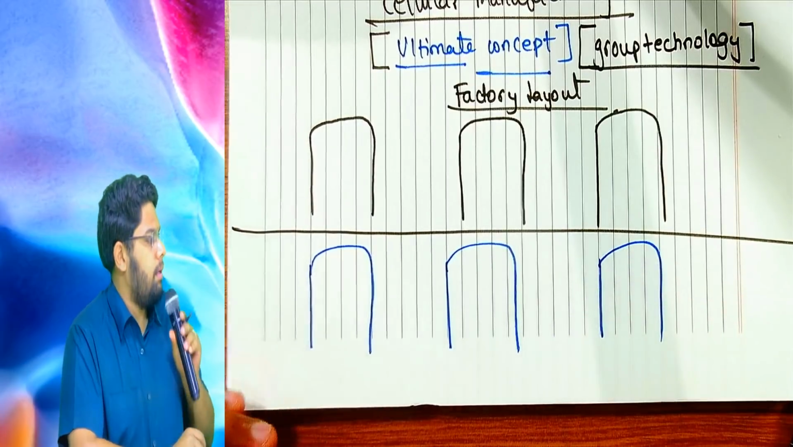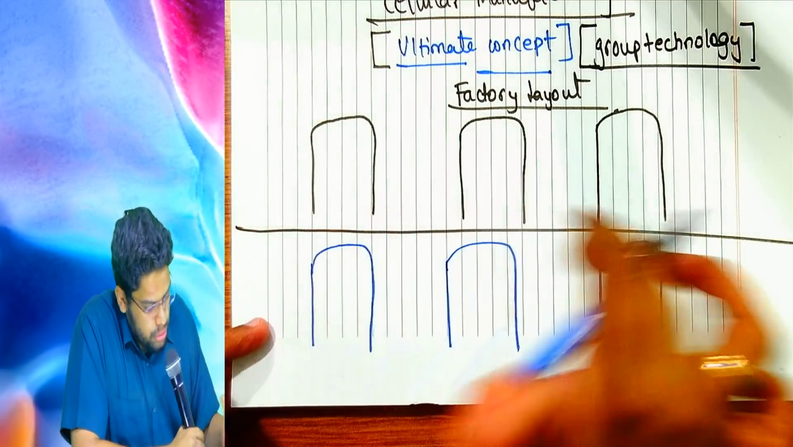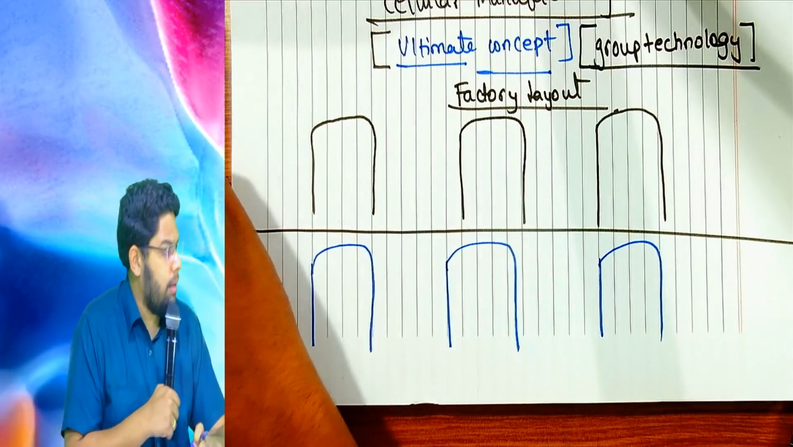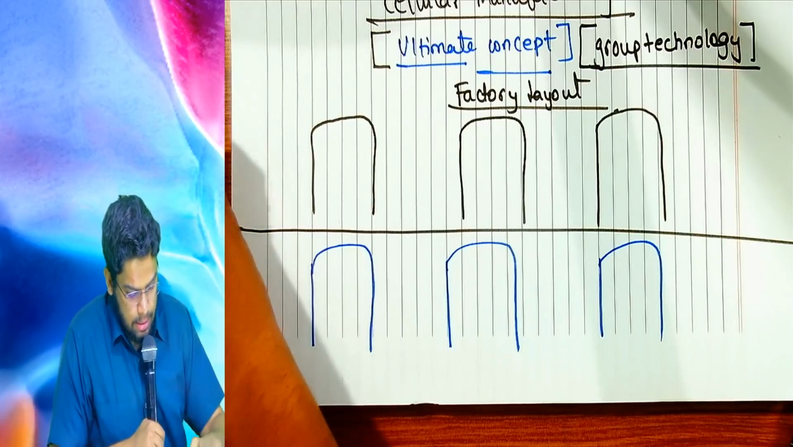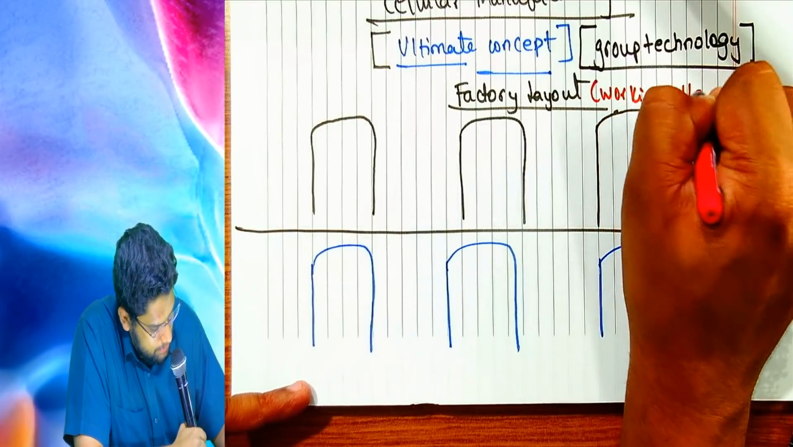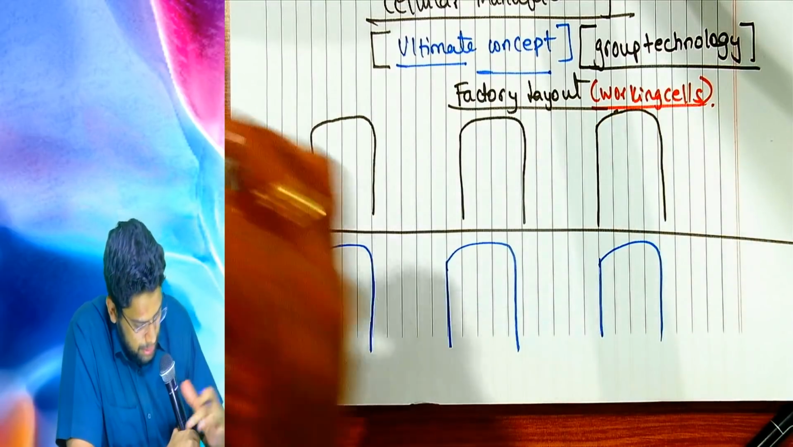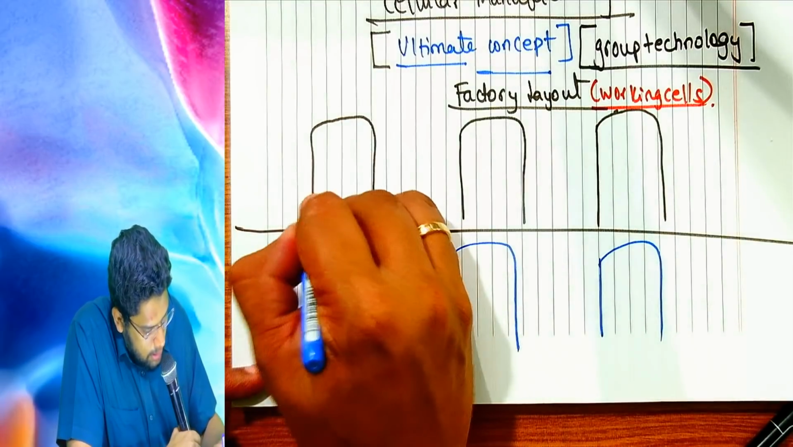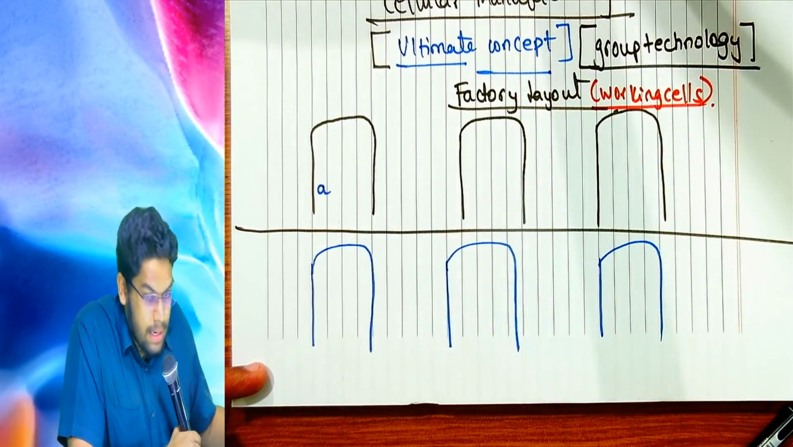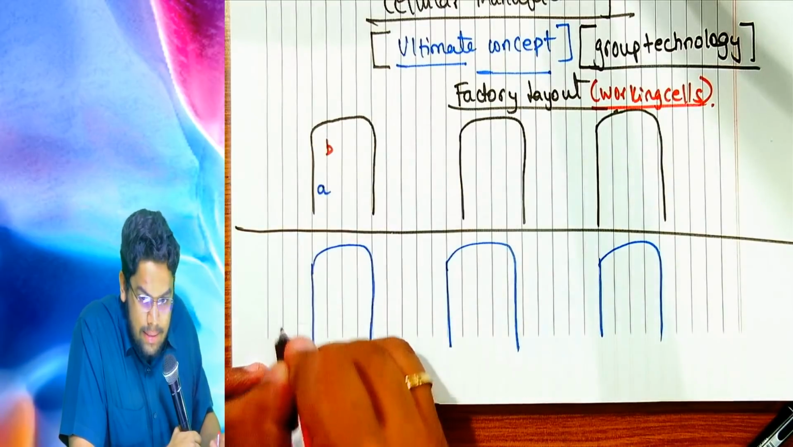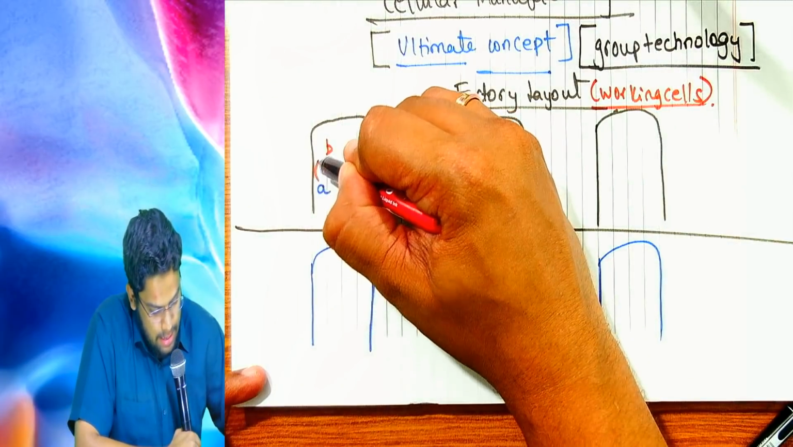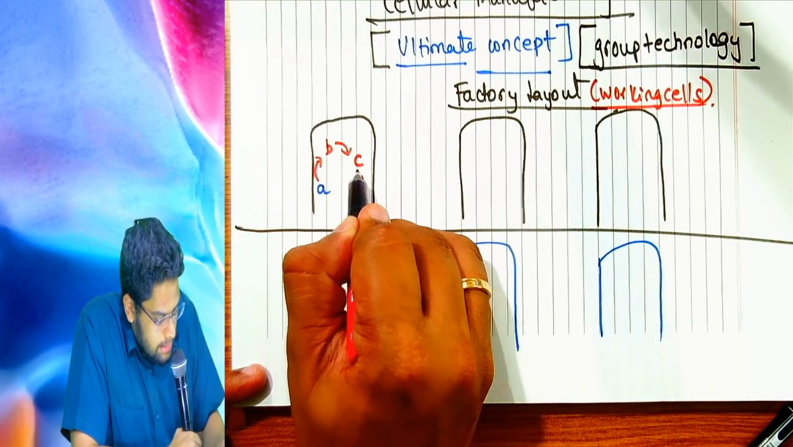Right. Now, each of these U-shaped designs is a working cell. What is it? Come on, tell me. It's a working cell. And these working cells will have machines in this manner. Concentrate now. Machining department machine is A. There will be one A, one B, one C, one D. A, B, C and D.